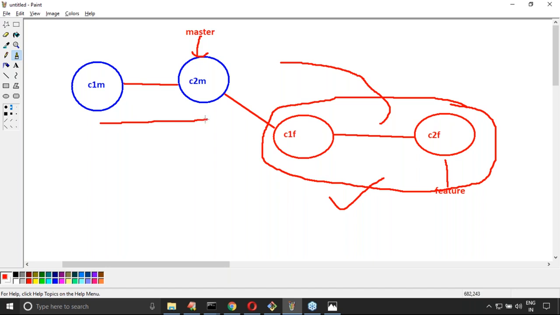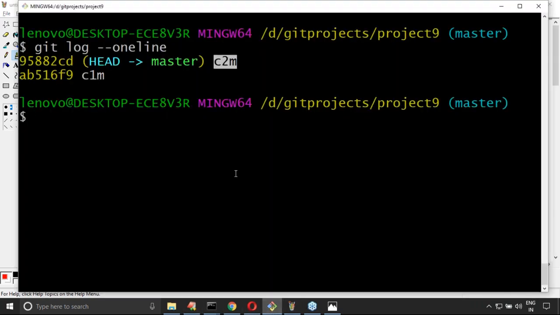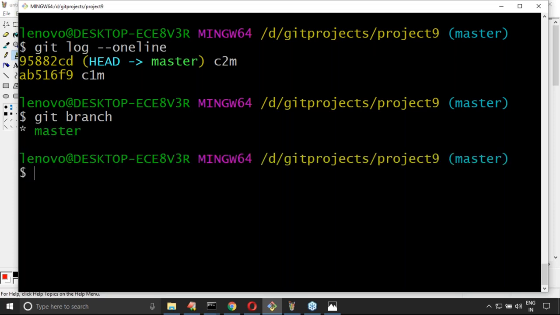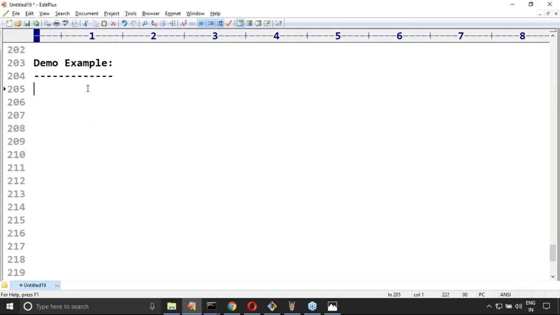Now I want to create a new branch. How can I do that? If I use git branch, how many branches are there? Only one branch, the master branch. Now can you please create a new branch named feature, and switch to that branch?